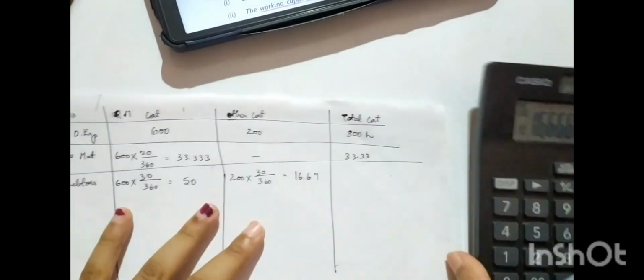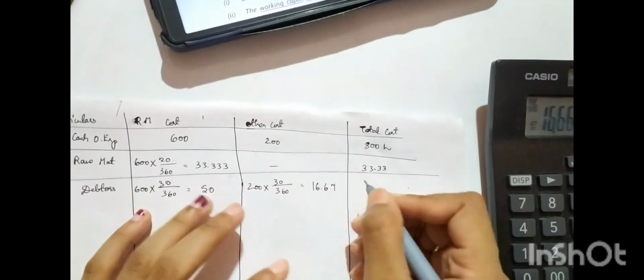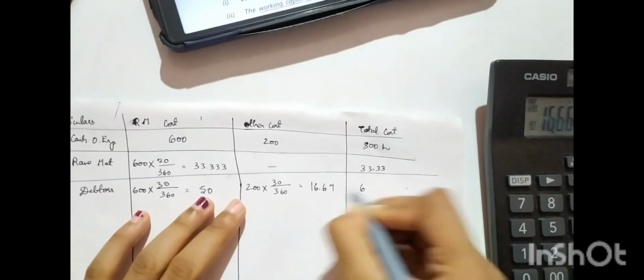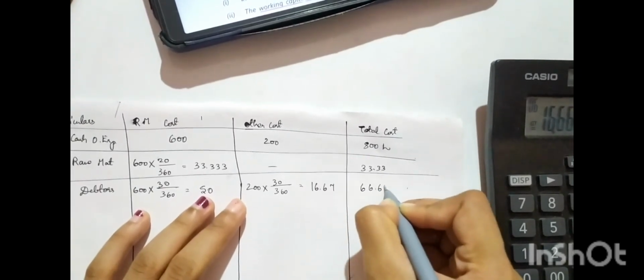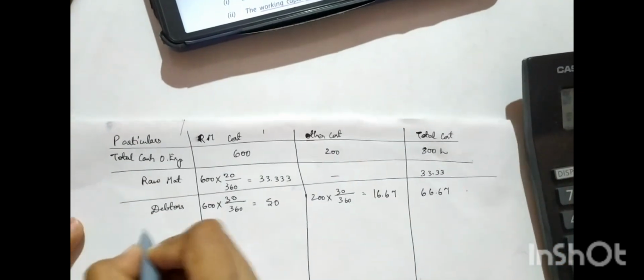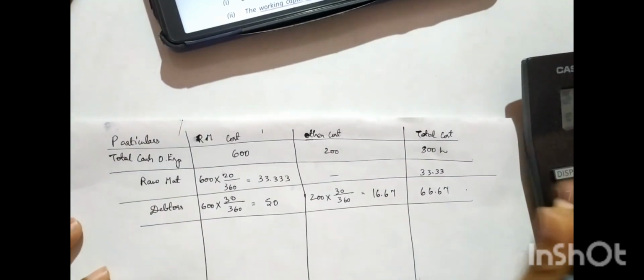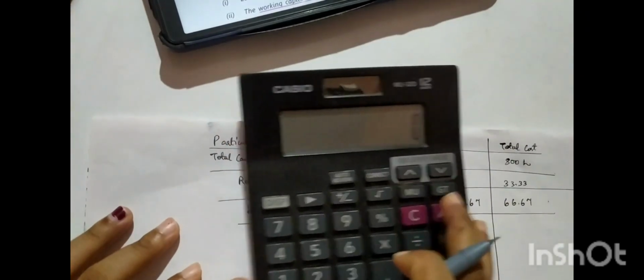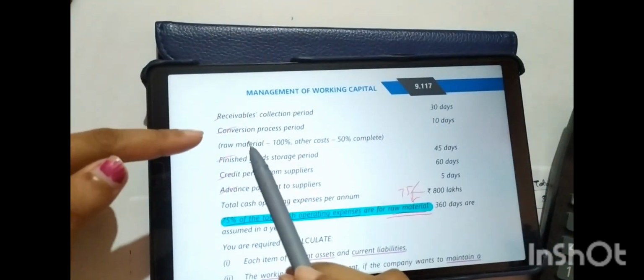16.66666. So total 66.67. Fine. And next they have given what?